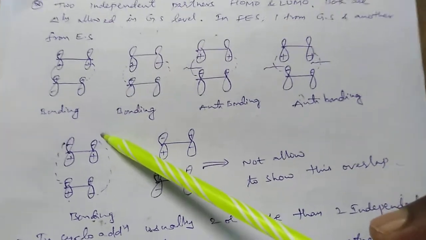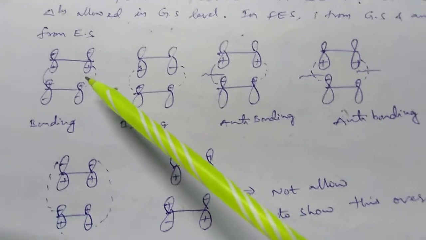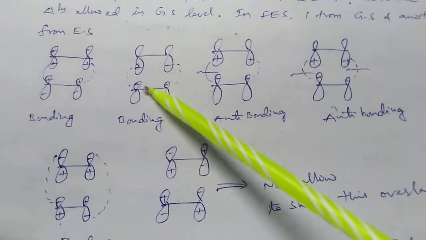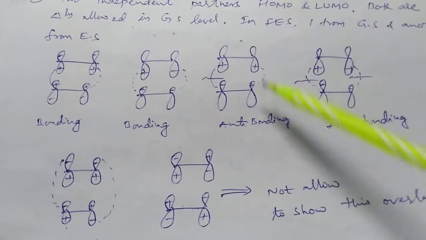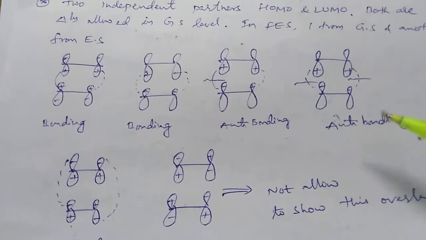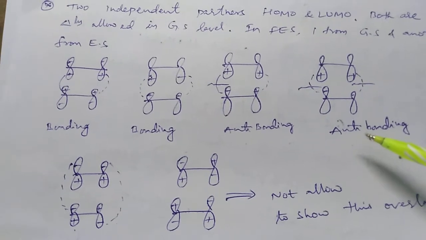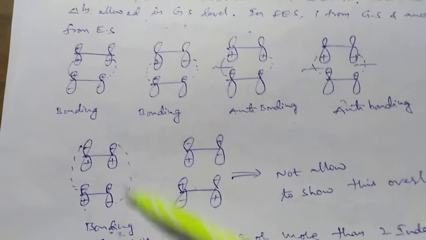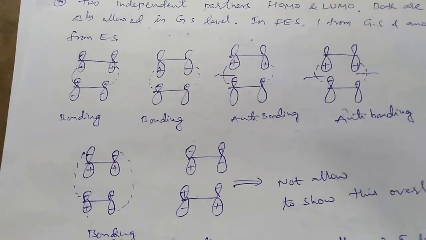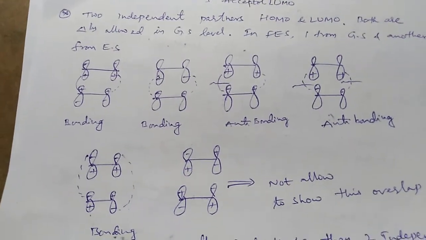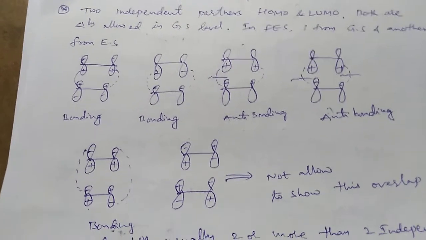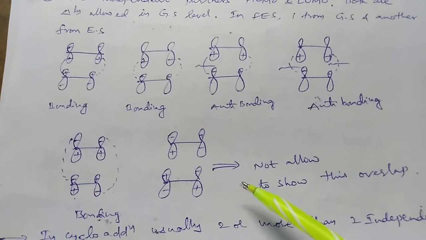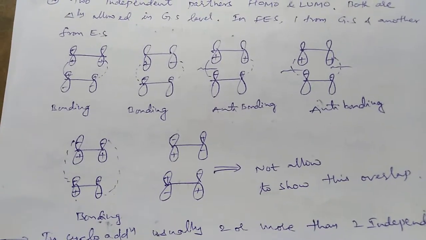Bonding interaction diagram: suprafacial, bonding interaction; suprafacial, anti-bonding interaction; suprafacial, anti-bonding interaction; suprafacial, bonding interaction, interfacial. So these types of diagrams are possible for the bonding and anti-bonding interactions in cycloaddition reactions. So this diagram is not possible for the cycloaddition reaction.